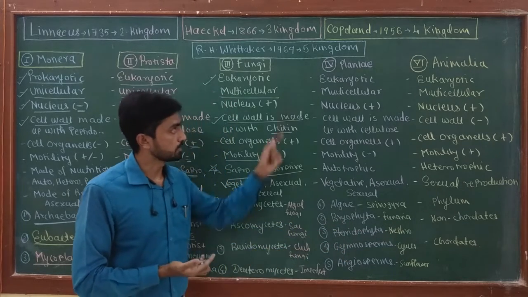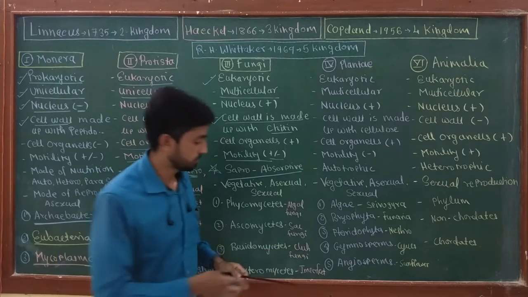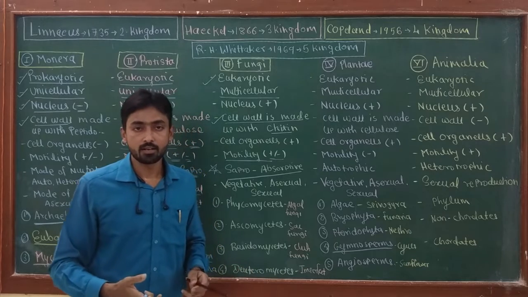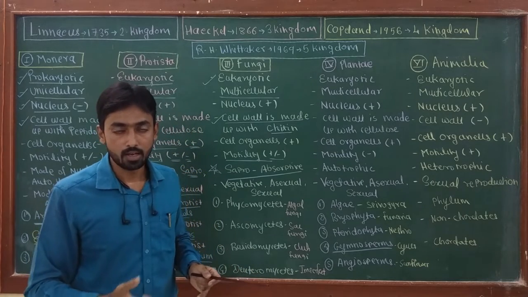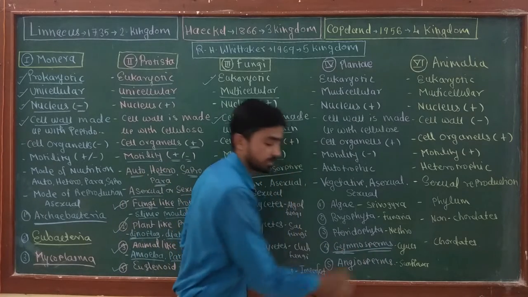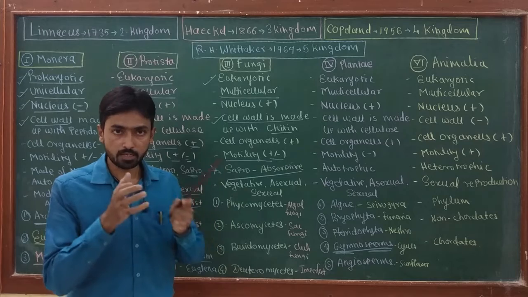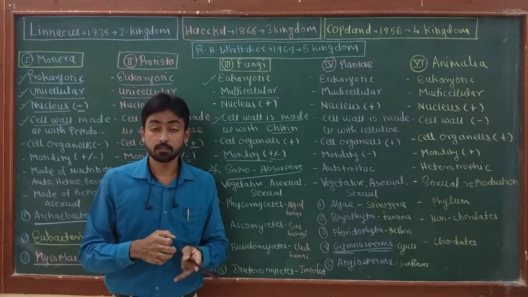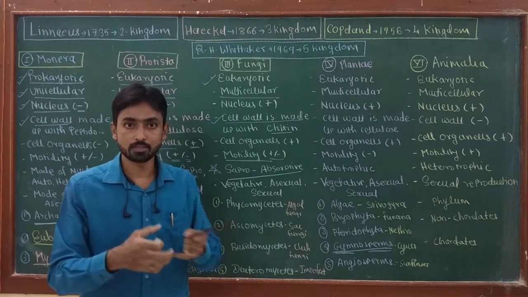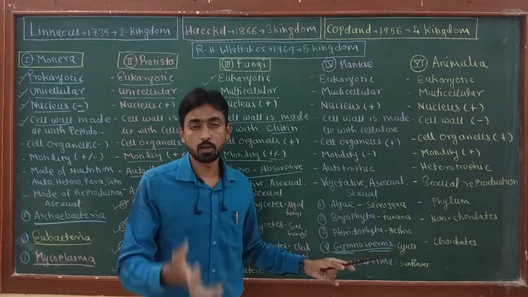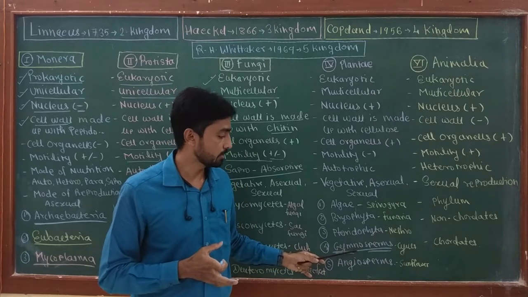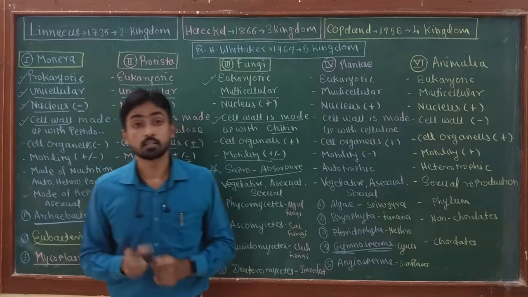The second last division of the kingdom Plantae is Gymnosperms. They are woody, evergreen, tall plants. You have to remember gymnosperm as gymno means naked and sperma means seed. This is the division of the kingdom Plantae in which the seeds of the plants are naked, without fruit. That means they will not show the presence of flower or fruit. They are non-flowering plants. A well-known example of gymnosperm is cycas.